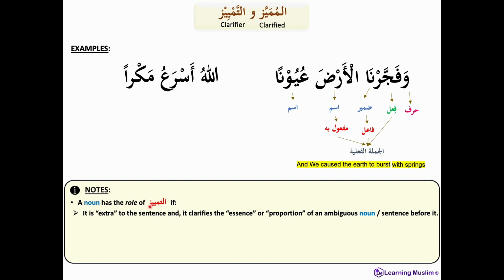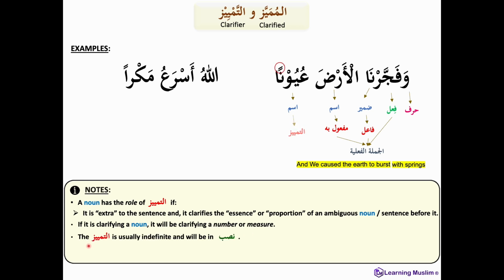So a noun has the role of at-tamyiz if it is extra to the sentence, meaning the sentence has been completed already and there's a word left over, and this word then clarifies the essence or the proportion of another ambiguous noun or sentence before it. Also, if it is clarifying a noun, then it will be clarifying a number or a measure. The third point, the tamyiz is usually indefinite and will be in the state of nasb. And lastly, the noun or sentence that the tamyiz is clarifying is called the al-mumayyaz.